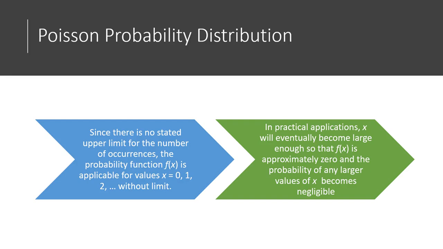So since there's not a stated upper limit for the number of occurrences, the probability function is applicable for any value 0 through infinity. And in practical applications, x will eventually become large enough so that the probability of x is approximately 0, and the probability of any larger values of x becomes so small that it's considered negligible.